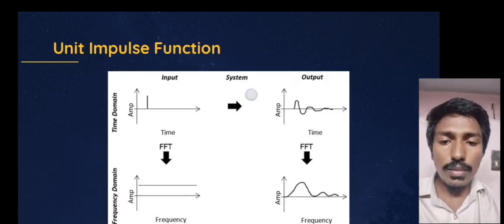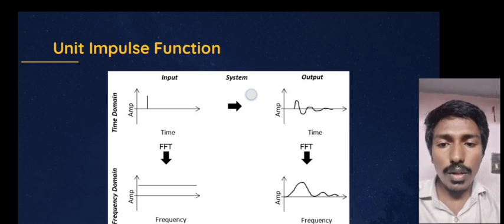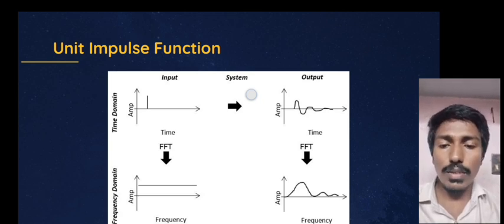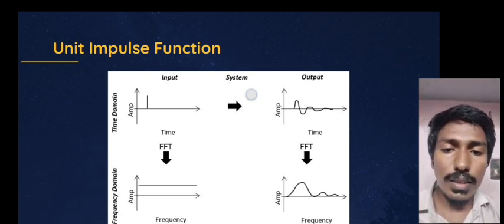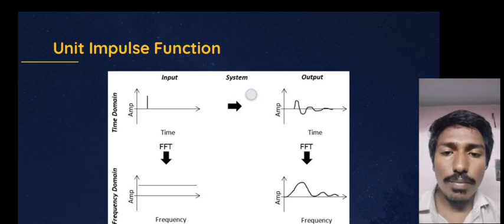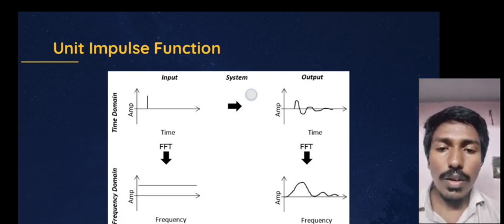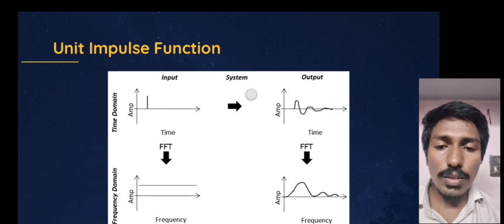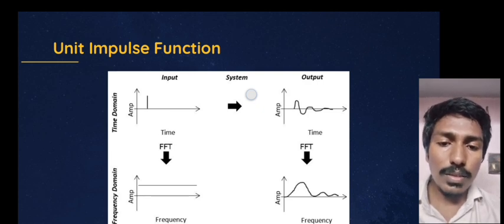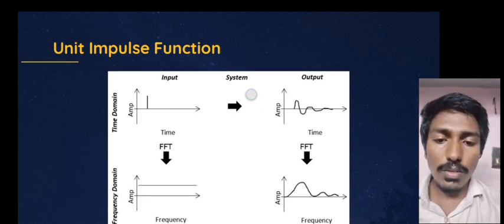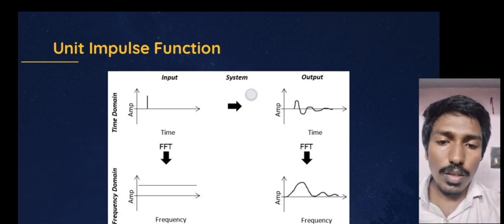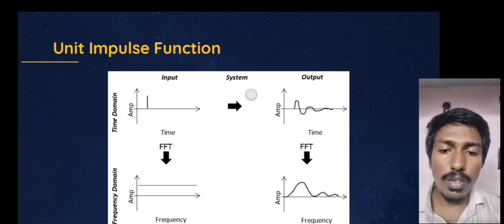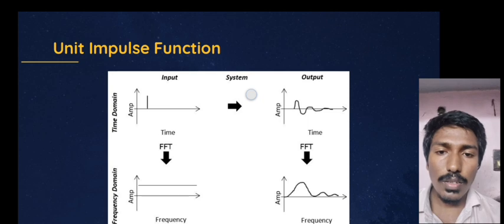That's it. You can see that in the unit impulse function, where the unit impulse is like that. You can see in that graph the signal x of t and its Fourier transform x of omega.